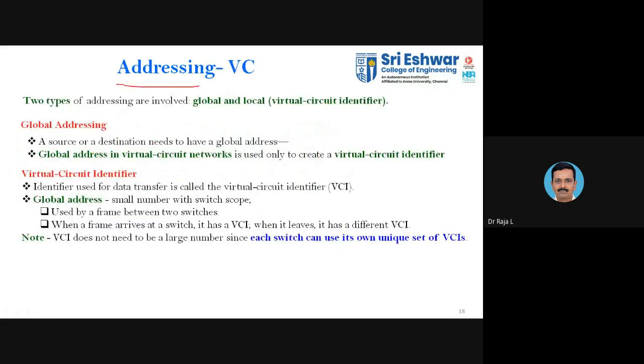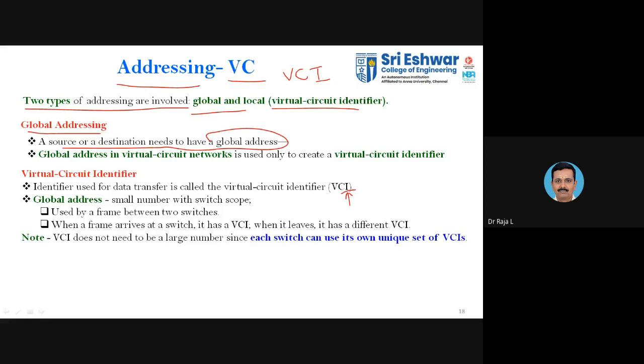Here it will make use of the addressing that is represented as VC, the virtual circuit identifier, or VCI. Here I represents the identifier. Whatever packet you transfer has to be identified with an identifier, that's why it is given as a VCI. Here there are two types of addressing involved: one is global addressing, the other is local addressing. First we will discuss global addressing. The source or the destination needs to have a global address.